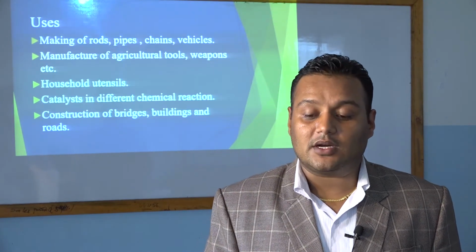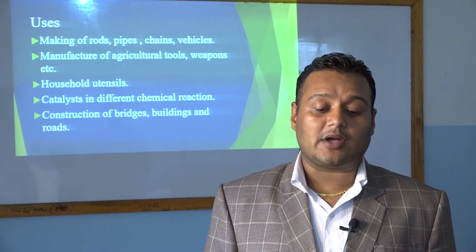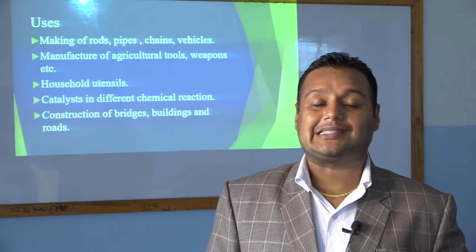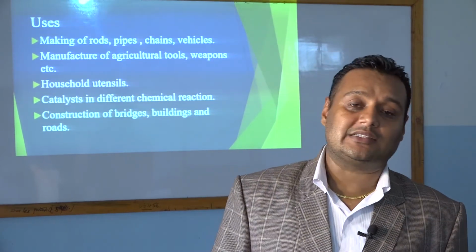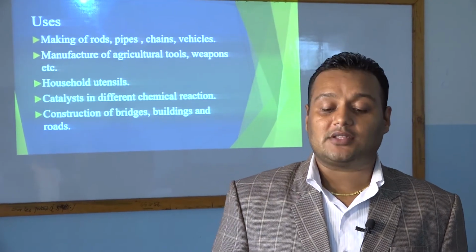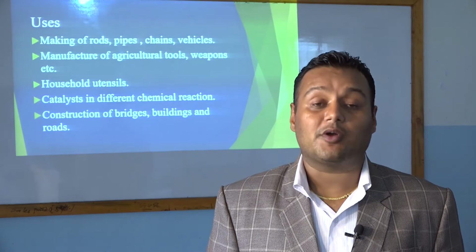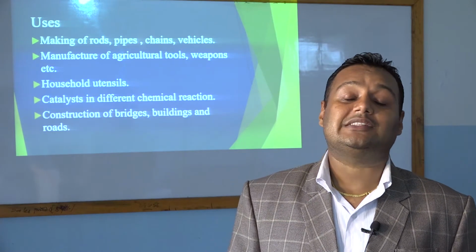And we read about the uses of iron. Iron is used to make rods, pipes, chains, and different vehicles, even your bike, buses, tractors, trucks, everything made up of metals. Another use is agricultural tools. I have told you about spades, sickles, and weapons like knife, kukuri, tarbar, and household utensils.